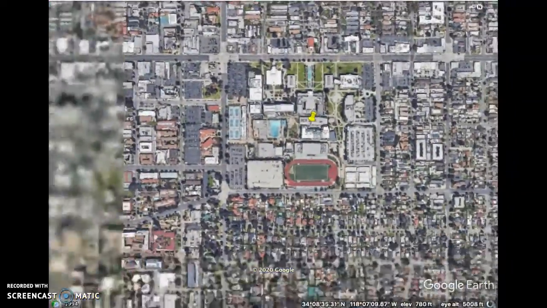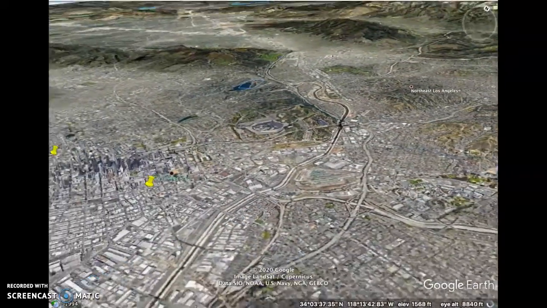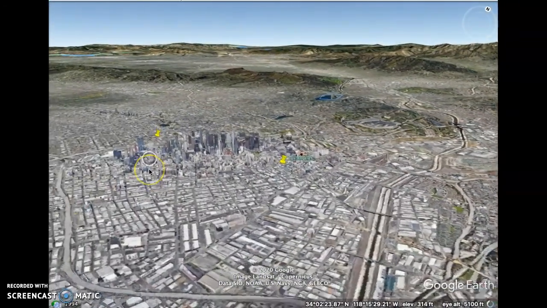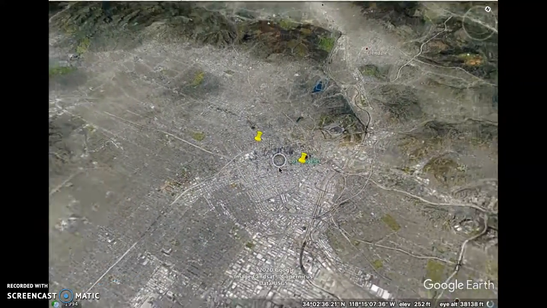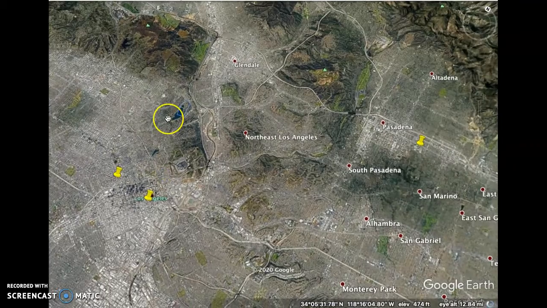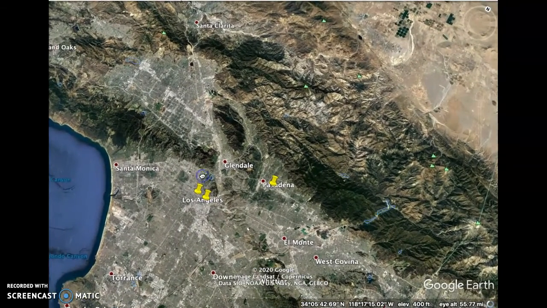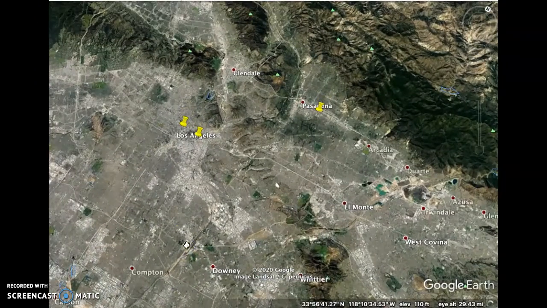Here, we will be analyzing the hazards associated with the lithosphere. Los Angeles and its neighboring regions are home to many earthquakes due to its location. Los Angeles County, along with others, are located near the San Andreas Fault. The San Andreas Fault is an 800-mile boundary between the tectonic plates of the Pacific Ocean and the North American plate.